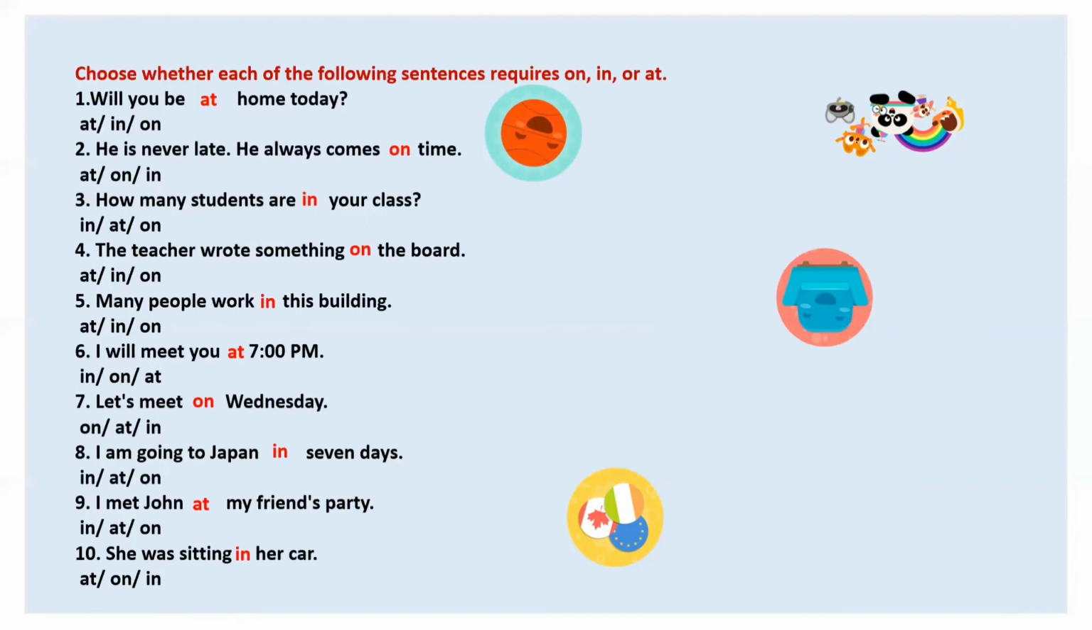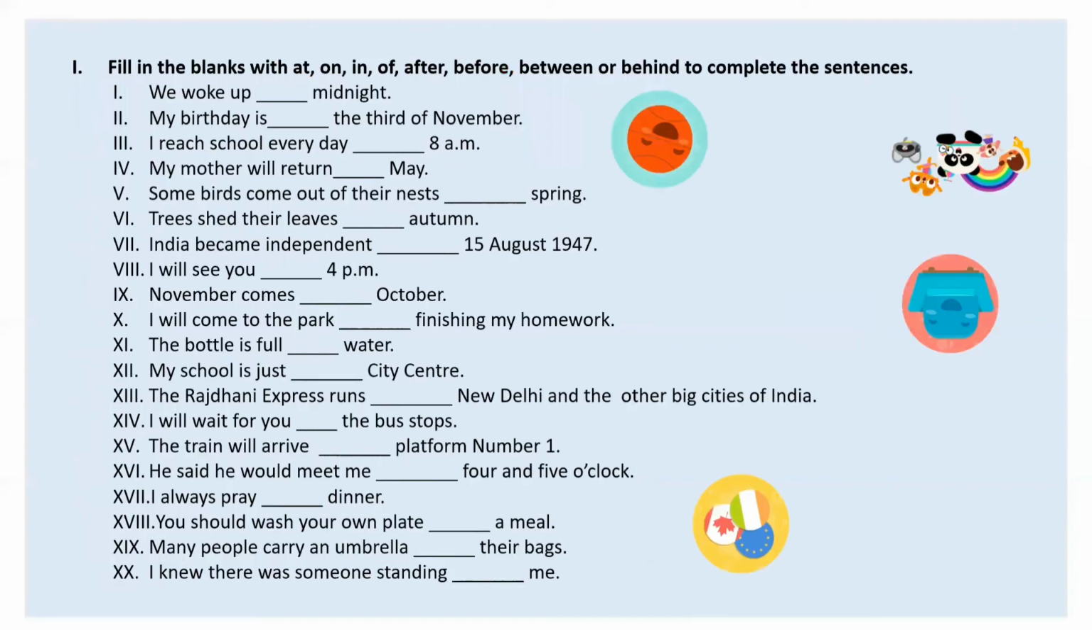I have one more exercise for you. Let's see if you can complete it. We woke up dash midnight. Yes, for night, which preposition? At. Correct. My birthday is dash the 3rd of November. Date is there.